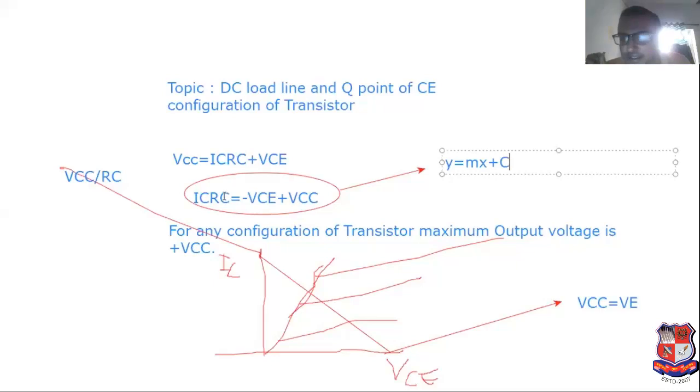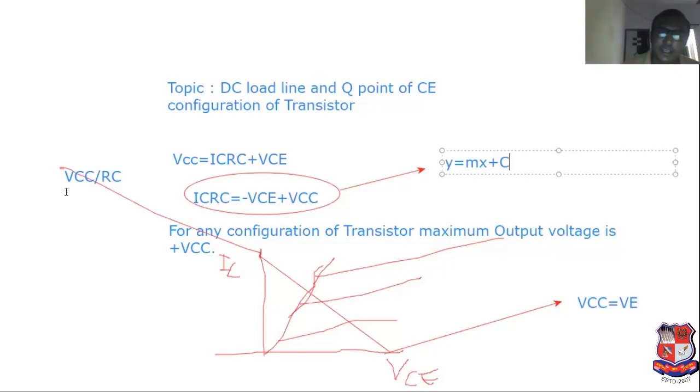If you make IC the subject, IC equal to minus VCE by RC plus VCC by RC. So C equal to VCC by RC and M equal to minus 1 upon RC. So it is the equation of a line. That's why it is known as DC load line.